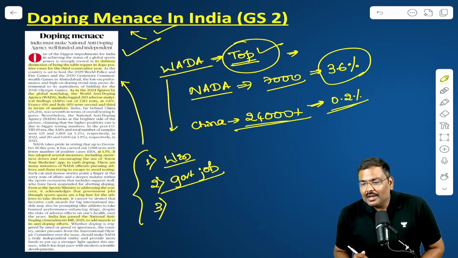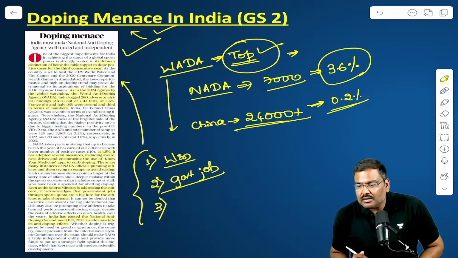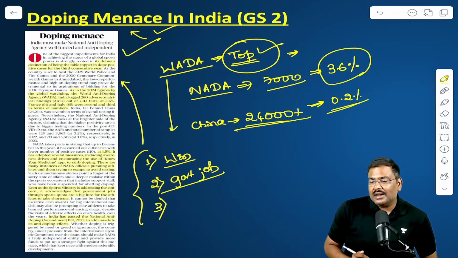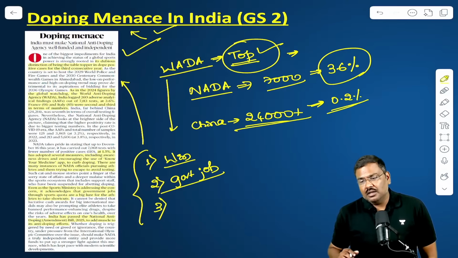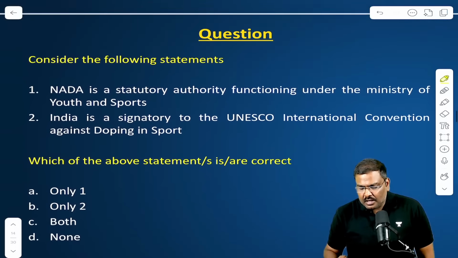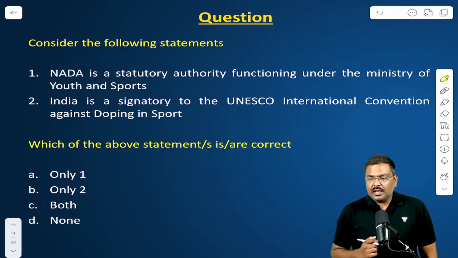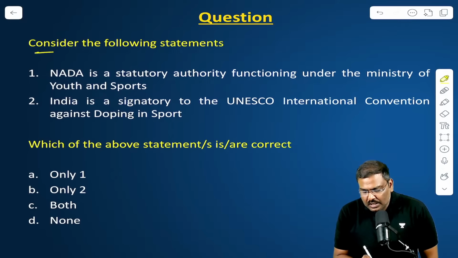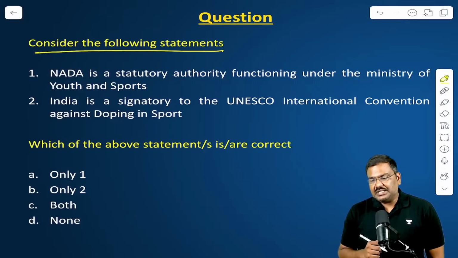So some of you have given the answer. Where was the recent Khelo India Games held? It was in Rajasthan, by the way. Okay, now this is an MCQ. Let's solve the MCQ. Consider the following statements.